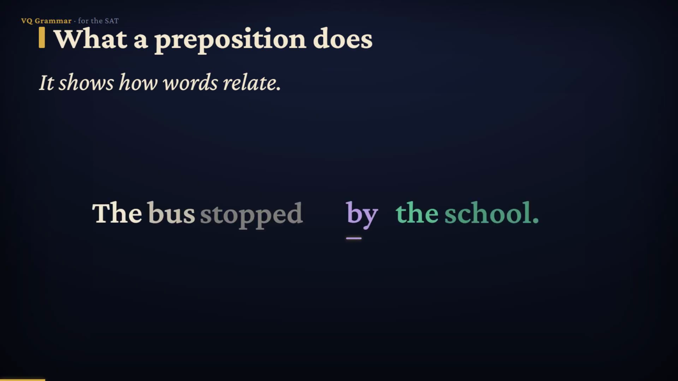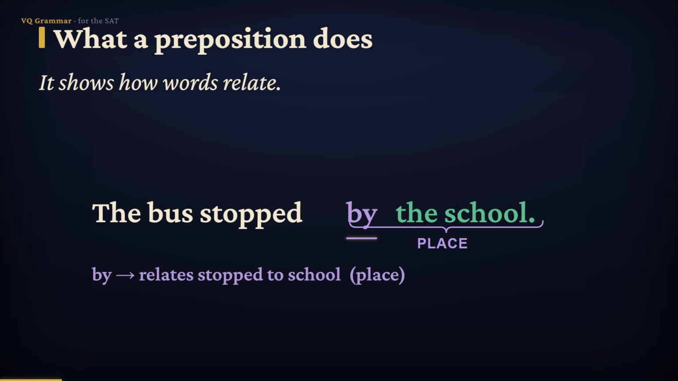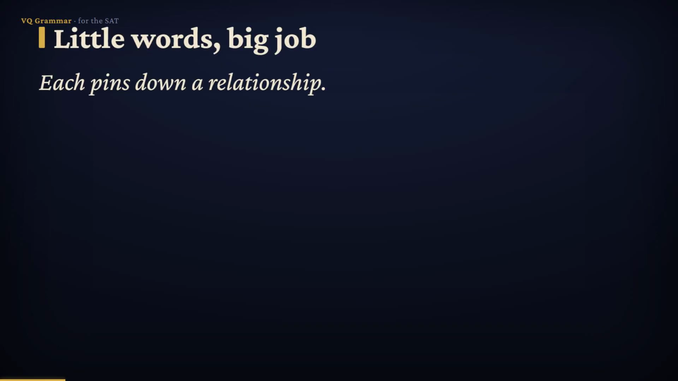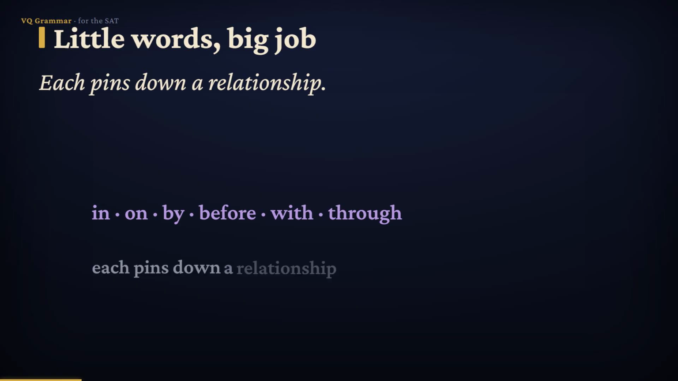Take this: the bus stopped by the school. The word by connects stopped to school, telling us where the bus stopped. That's a relationship of place. Prepositions are everywhere. Little words like in, on, by, before, with, through, and against. Each one pins down a relationship between two things.